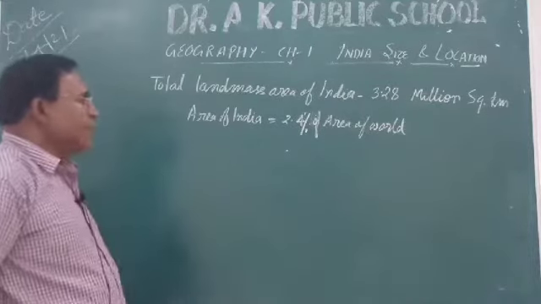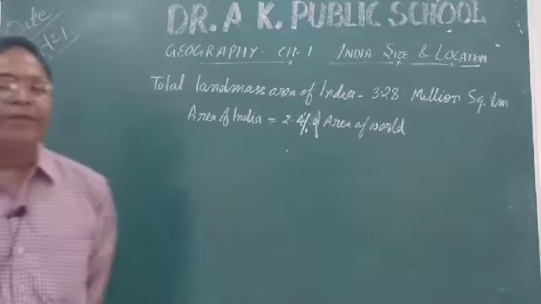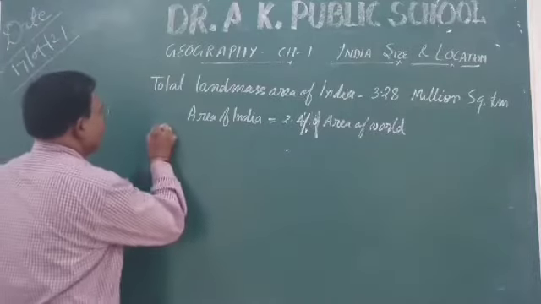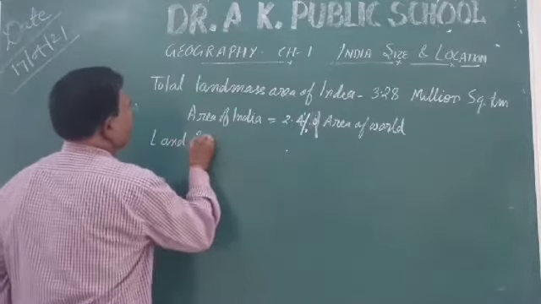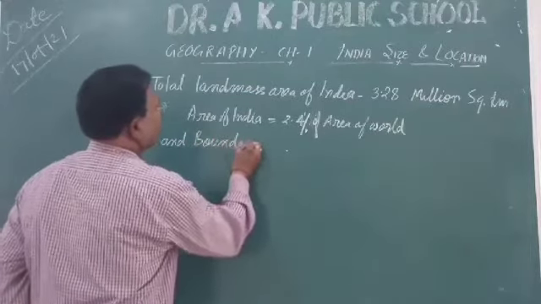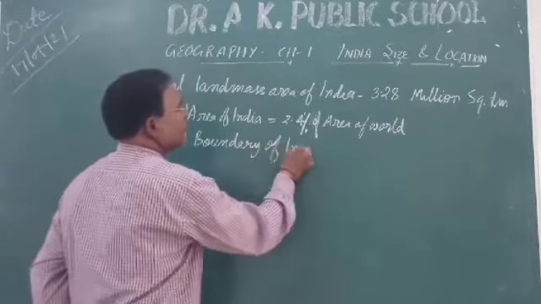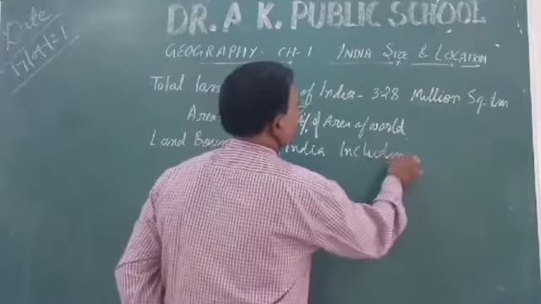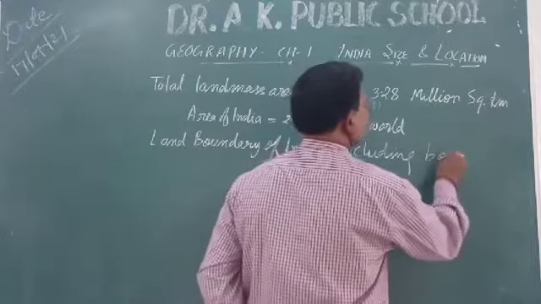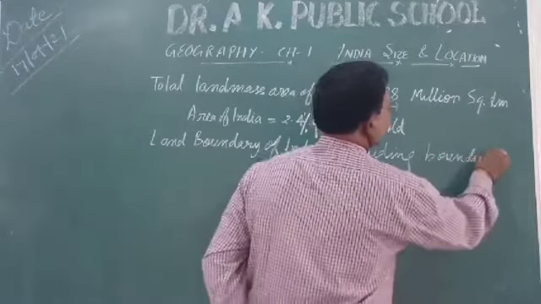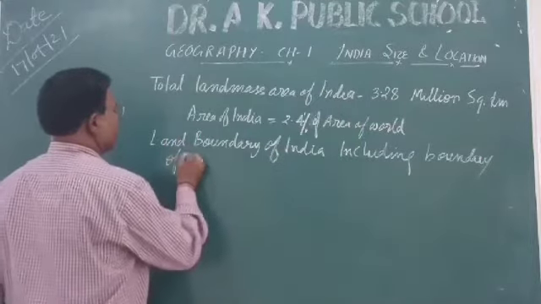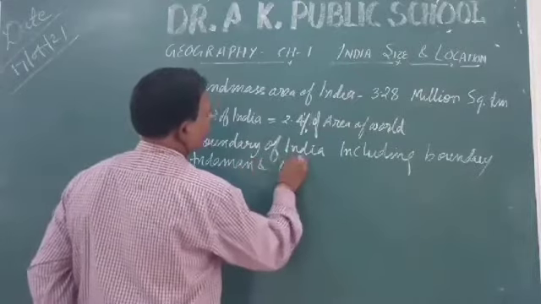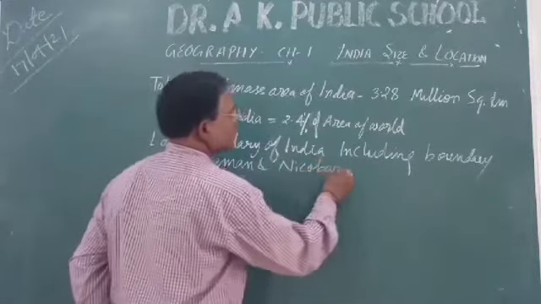Children, one thing more, India's land boundary. Clear? Land boundary of India, including the boundary of Andaman and Nicobar Island, and Lakshadweep.